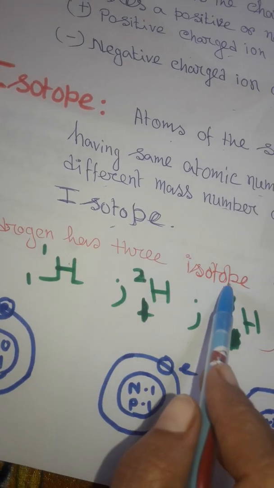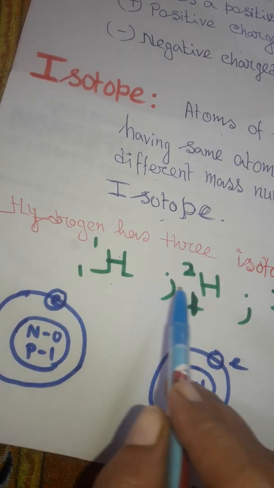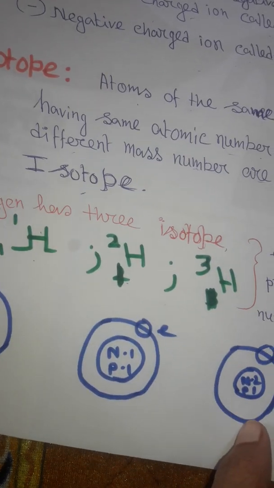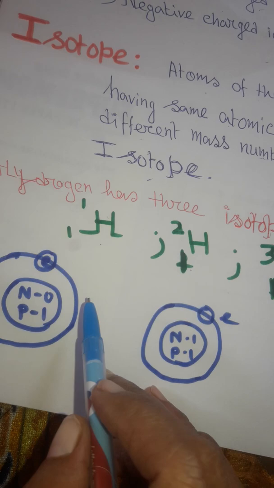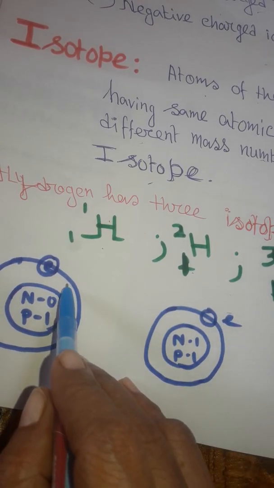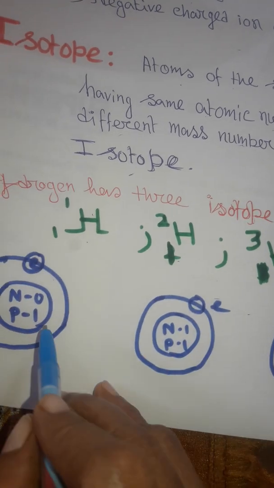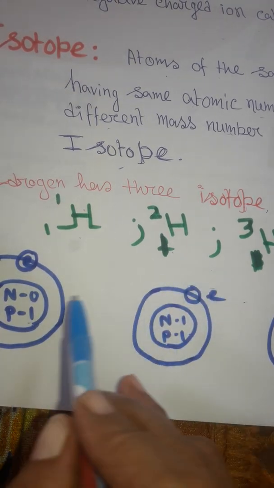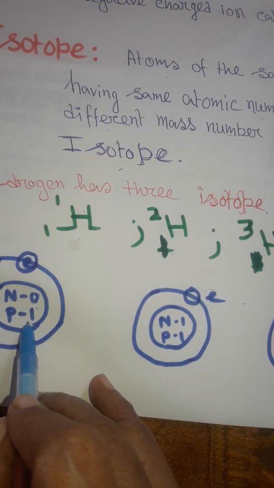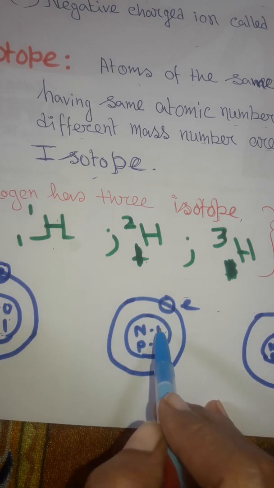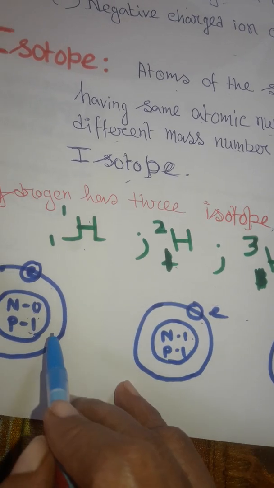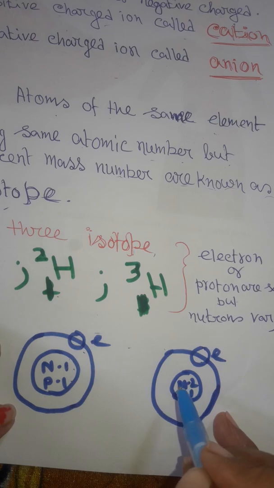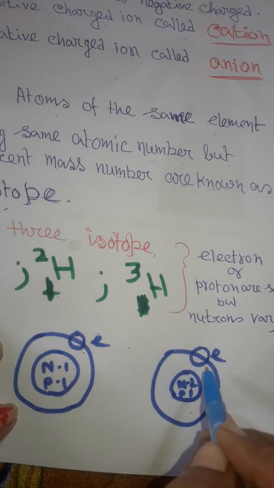Now hydrogen has 3 isotopes, H11, H21 and H31. The number of electrons in the 3 atoms of hydrogen is 1, and the number of protons is always 1. But the number of neutrons changes. The first has 0 neutrons, the second has 1 neutron, with 1 proton and 1 electron. And the third has 2 neutrons, with 1 proton and 1 electron.